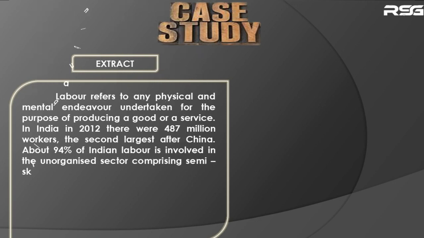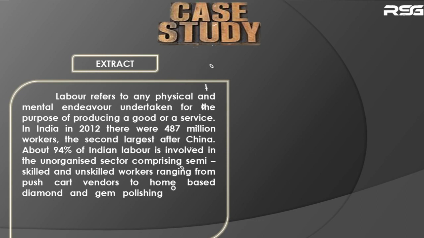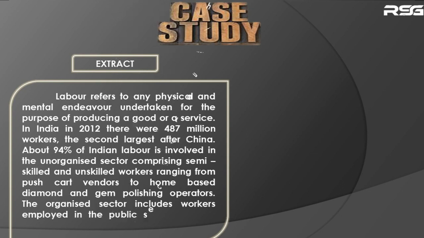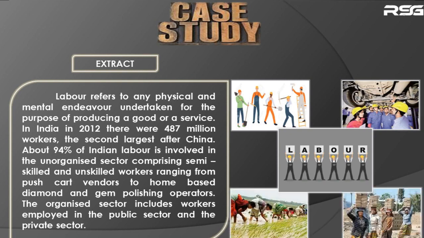About 94% of Indian labor is involved in the unorganized sector, comprising semi-skilled and unskilled workers ranging from pushcart vendors to home-based diamond and gem polishing operators. The organized sector includes workers employed in the public sector and the private sector.